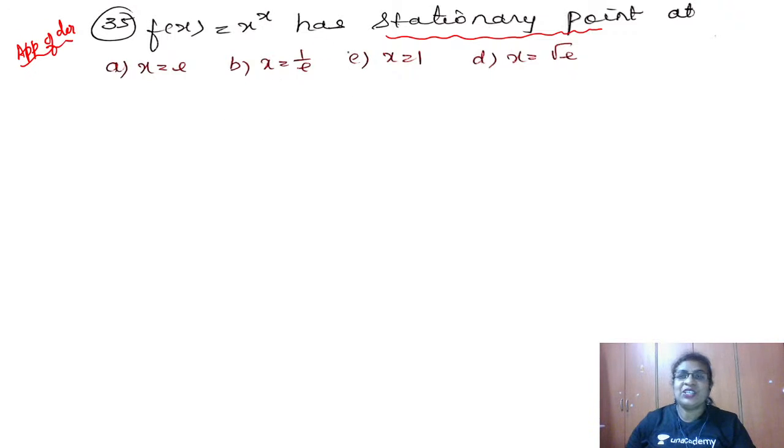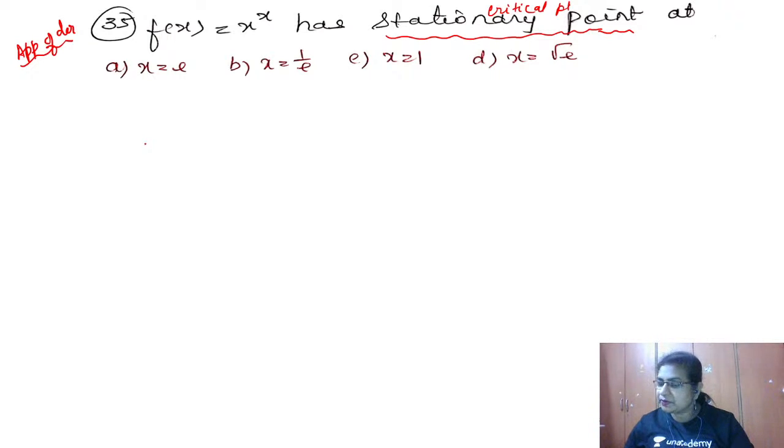So when a stationary point is mentioned, what comes to your mind? F of x is x to the power x, and it is having a stationary point. Stationary point means nothing but the critical point. So we have to find the critical point. Very simple. How do I find the critical point? It is once again the same logic, the power and base logic we had just now, right?